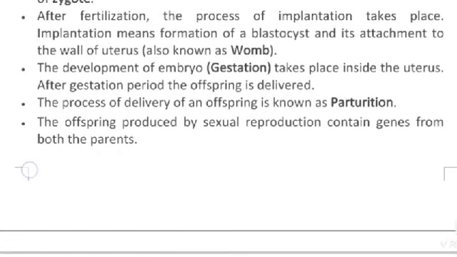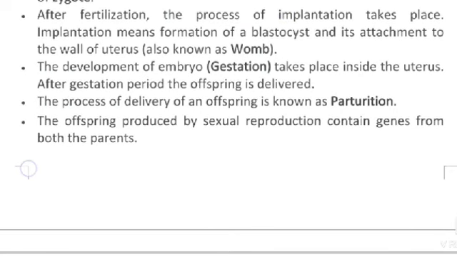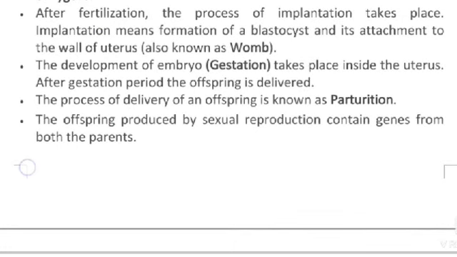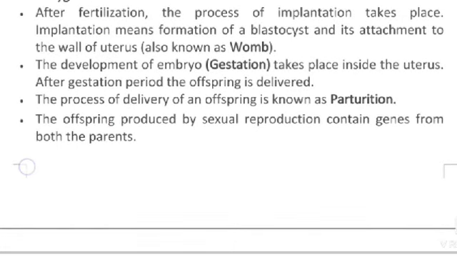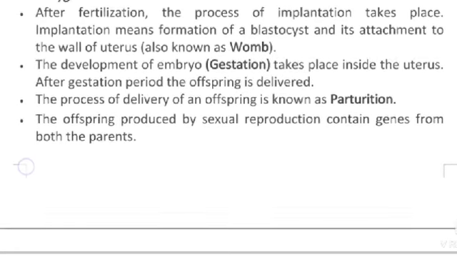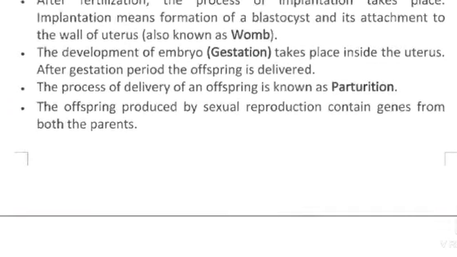After fertilization, the process of implantation takes place. Implantation means formation of a blastocyst and its attachment to the wall of the uterus, also known as the womb.